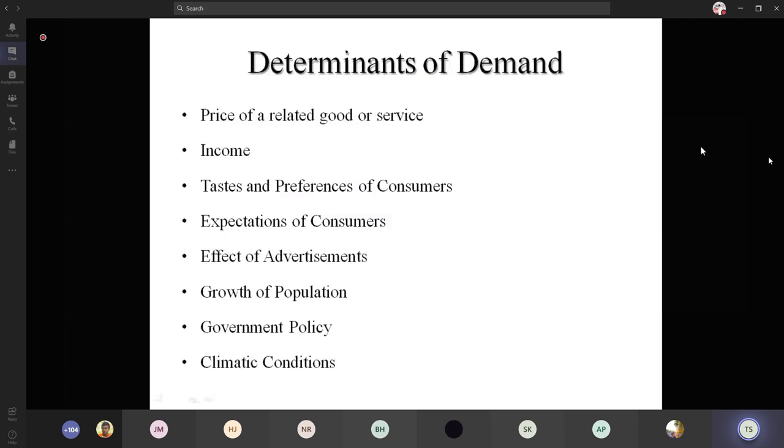In the summer season, mangoes. In the summer season, mangoes will get more demand because that's the season of mangoes. So what will happen to the prices? Maybe in the month of June.